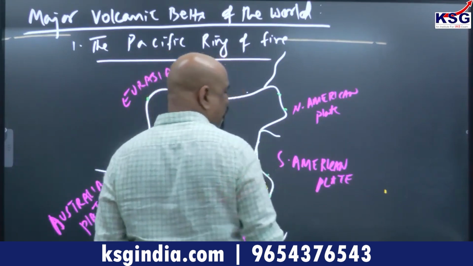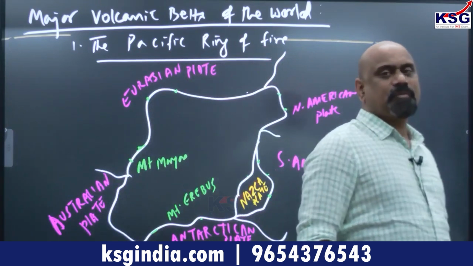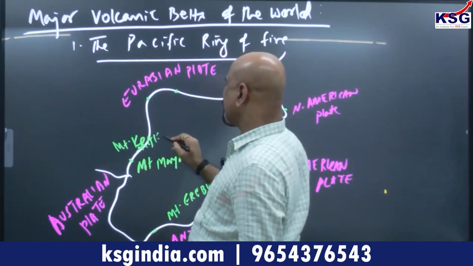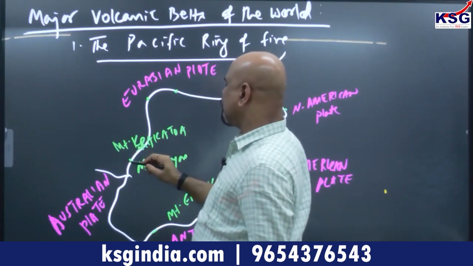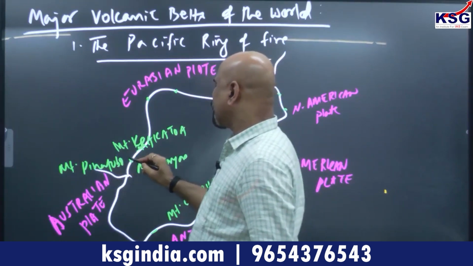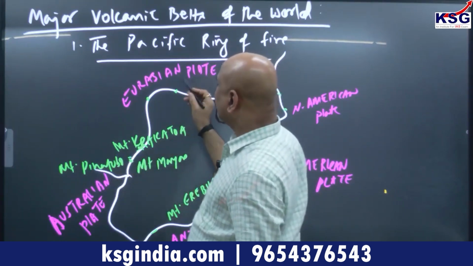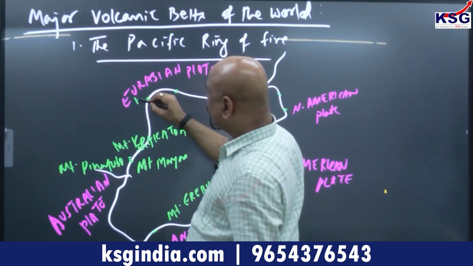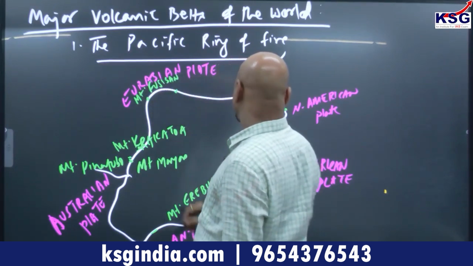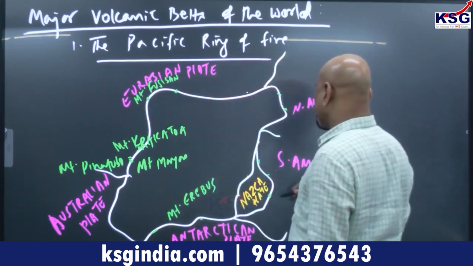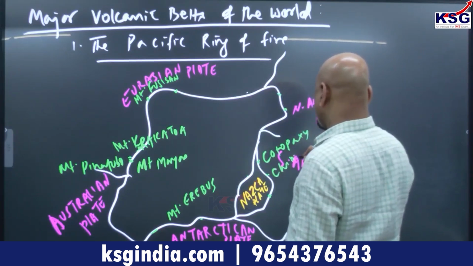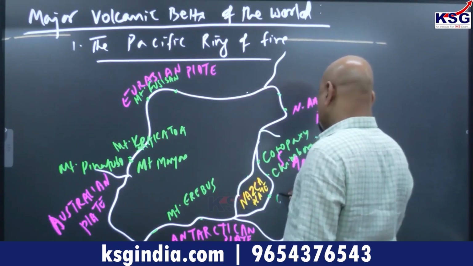Then you have Krakatoa, Mount Pinatubo. Here in Japan you have Mount Fuji San. Here you have Cotopaxi, Chimborazo, Ojos del Salado.